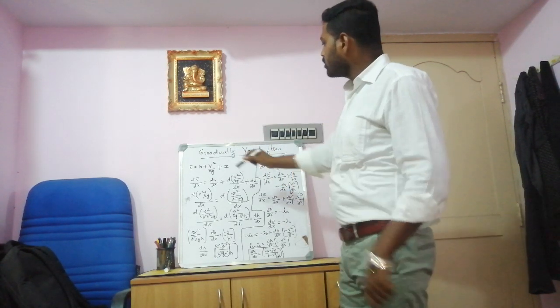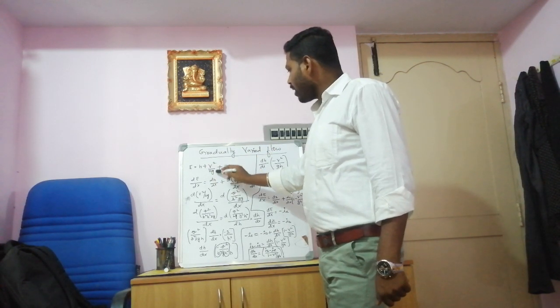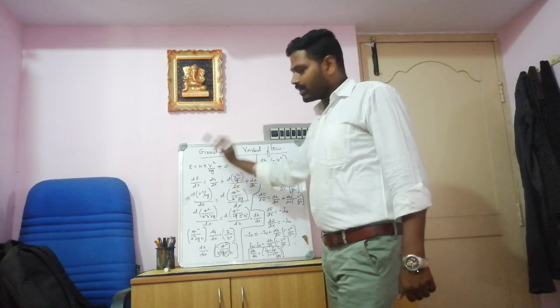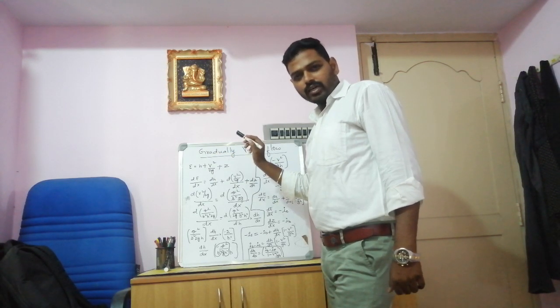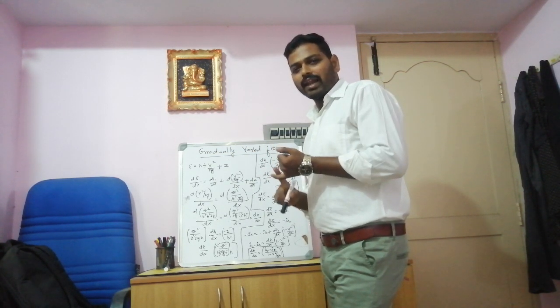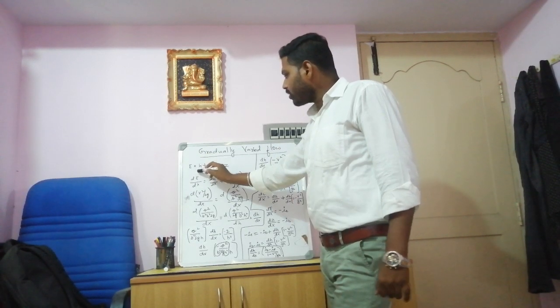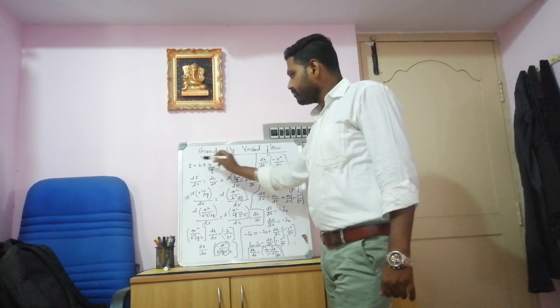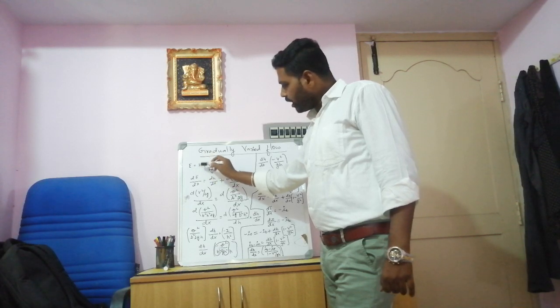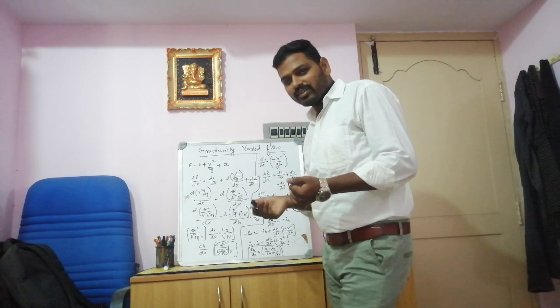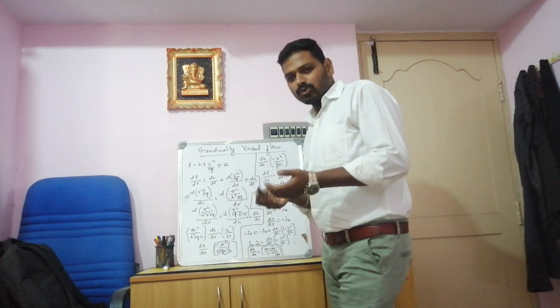So we can see here E is equal to h plus v square by 2g plus z. So E is the specific energy. If we are considering the total energy line, we know that E is equal to h plus v square by 2g plus z. E represents the energy and h represents the potential head, or we can say the pressure head. P by rho g is nothing but h.